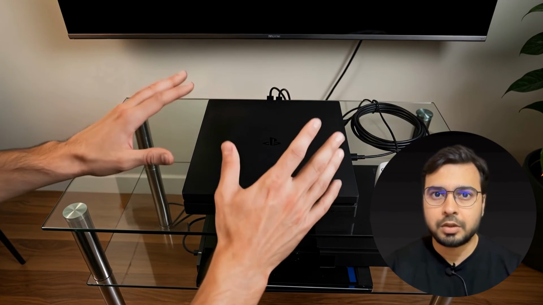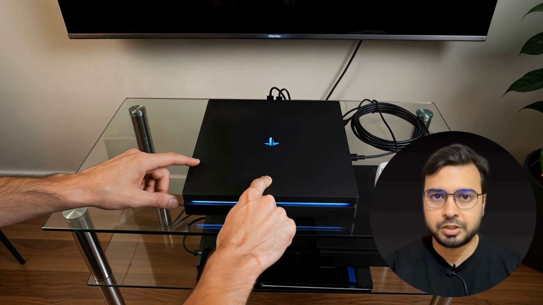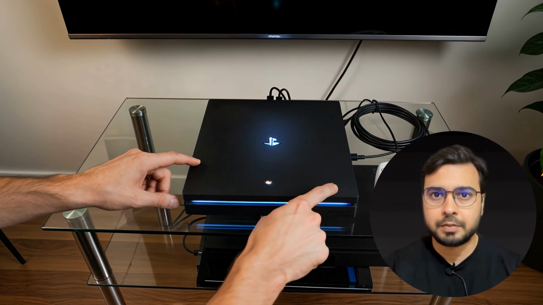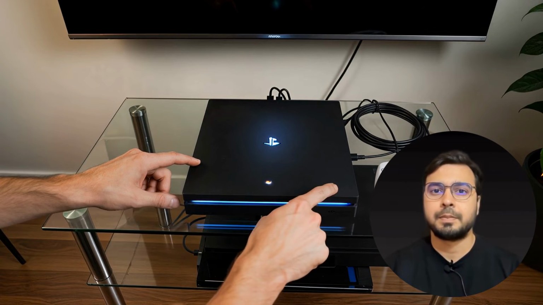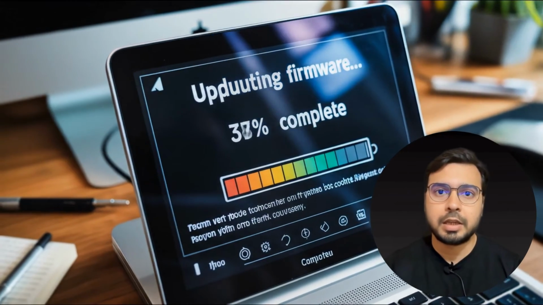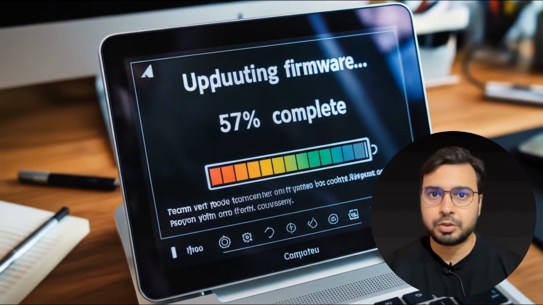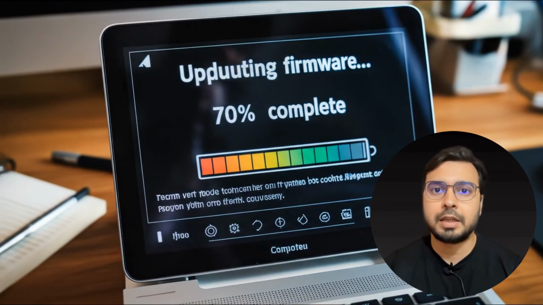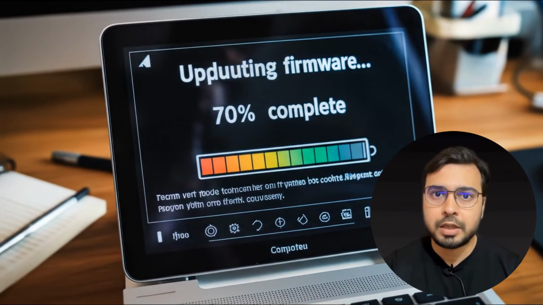To deal with this error, the first thing we suggest is to restart your system and try again. Once done, check if the error still comes. If the error still comes, then check if you need to update your system firmware. If there is any update available, install it and check for the error again.